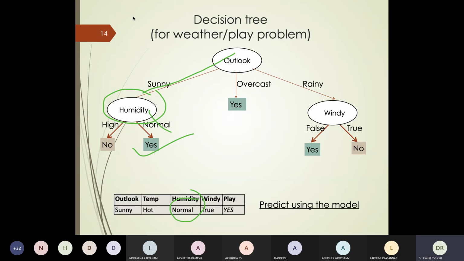Now look at one interesting thing in this decision tree: which attribute am I not using at all? Out of 4 attributes, I'm using only 3. Temperature is not being used. That means temperature does not play any role in my decision making from my given data set.